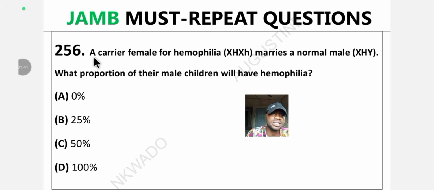Question 256. A carrier female for hemophilia, see the allele configuration here, marries a normal male, see his configuration, everything dominant. What proportion of their male children will have hemophilia? A, 0%, B, 25%, C, 50%, D, 100%. What's the answer? This is so easy now. Drop the answer in the comment section.